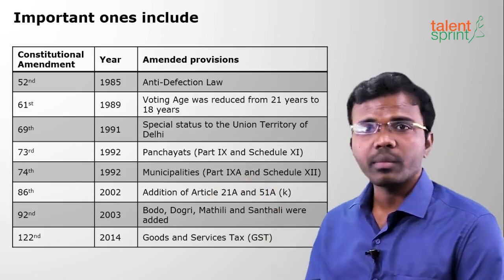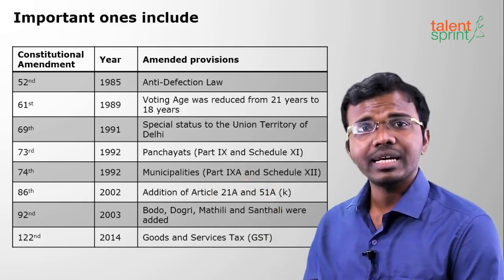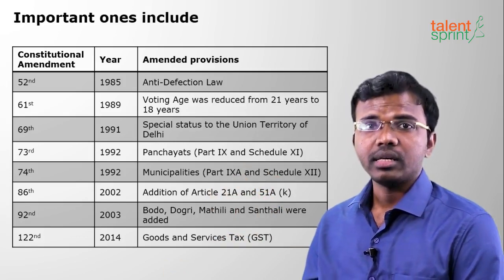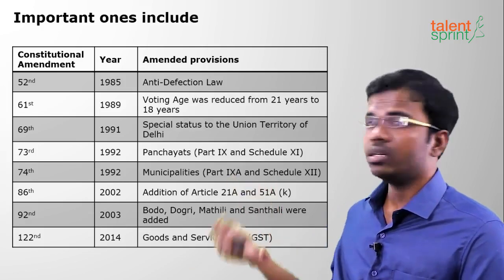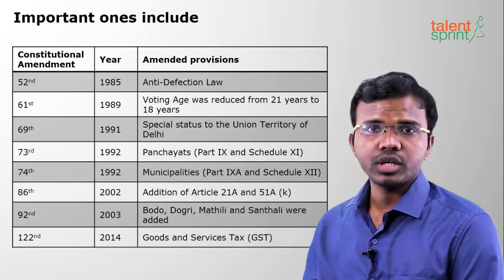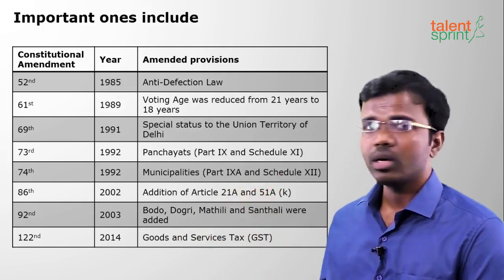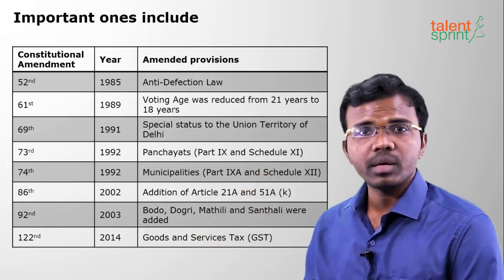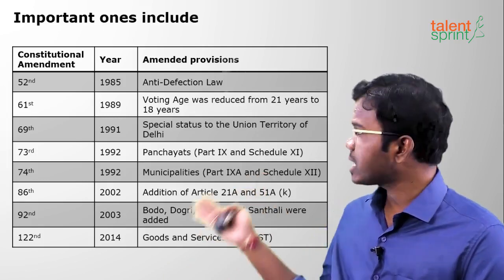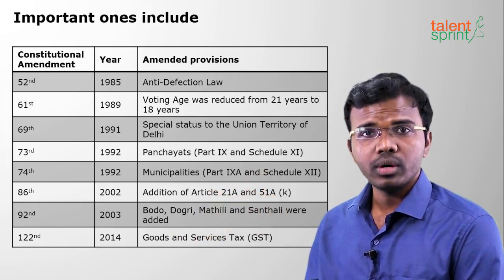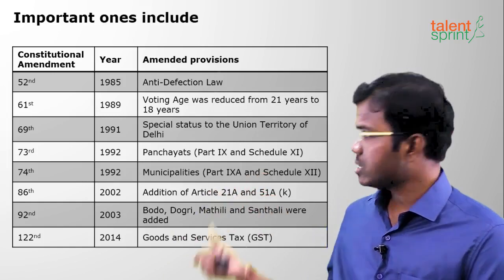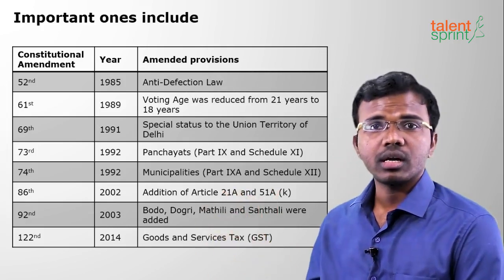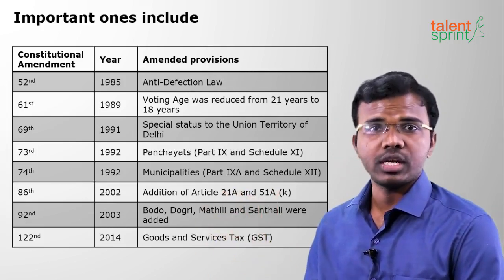And next is the 86th Amendment 2002. It has added Article 21A, right to education, and the 11th fundamental duty, that is 51AK, which deals with free education to the children. So both were added through the 86th Amendment 2002. And next is the 92nd Amendment 2003. It has added some languages: Bodo, Dogri, Maithili and Santali. These 4 languages were added to the Indian constitution under Schedule 8, official languages.